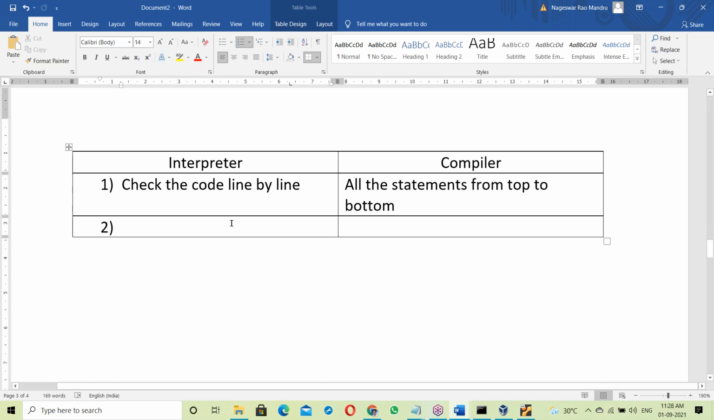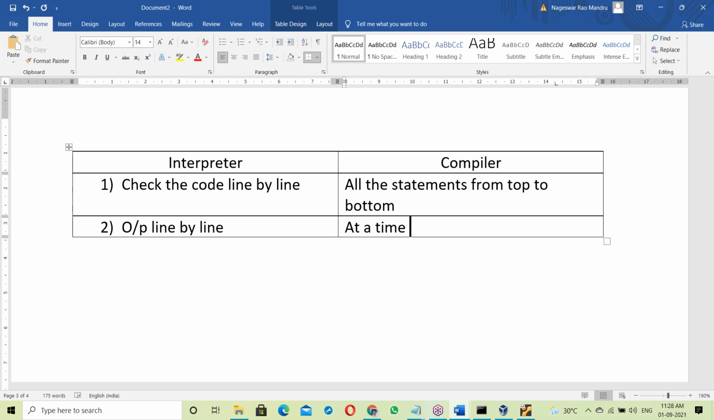Next, the output. With the interpreter, it is line by line. First line checking, if it is correct, it generates output immediately. So output is also line by line. But with the compiler, you see the exe file, right? It executes the exe file at a time and gives the output at a time. Okay, right? Next difference.